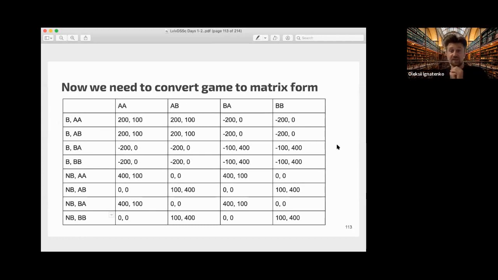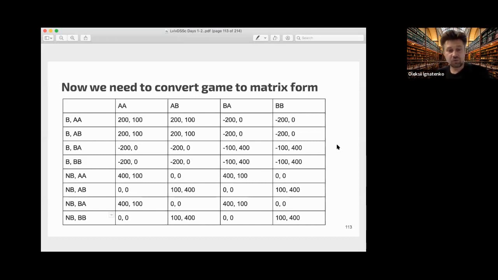And the interesting thing is that when you start to analyze this matrix, you will find that some strategies are actually dominated, and you can remove them. Dominated strategies are strategies that give less or equal payoff than other strategies, so a rational player will not play them.